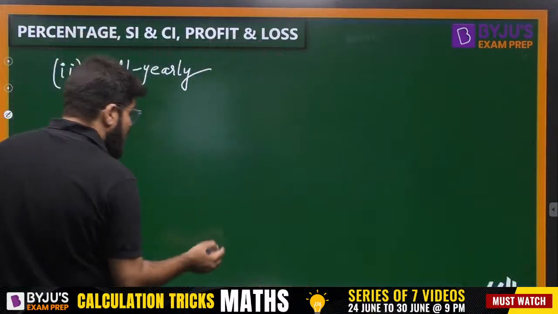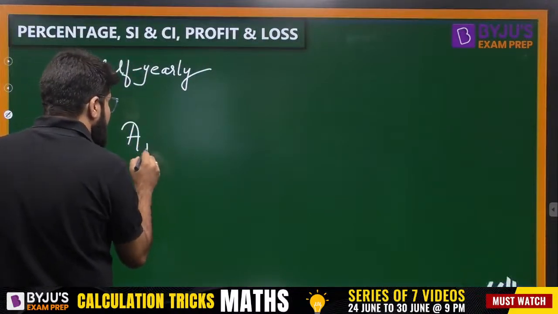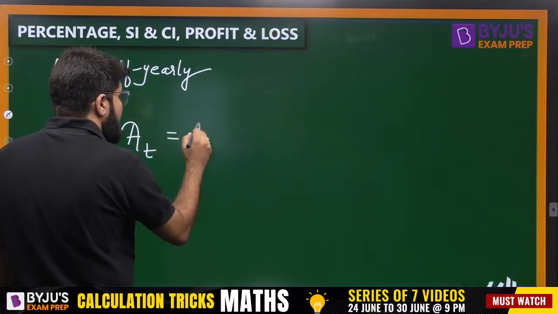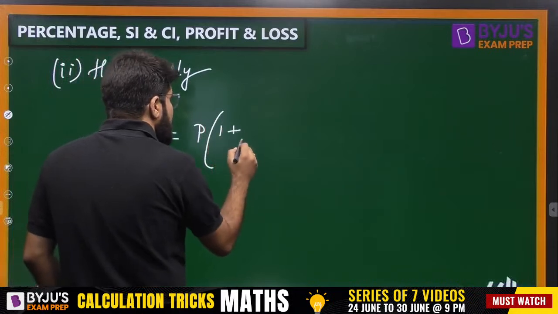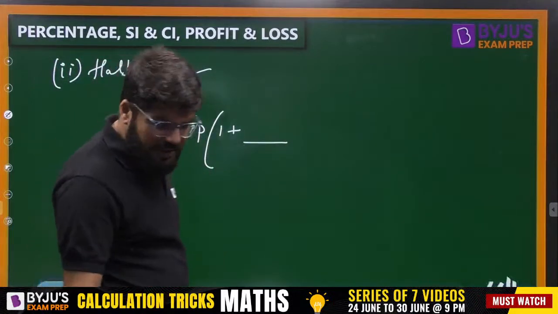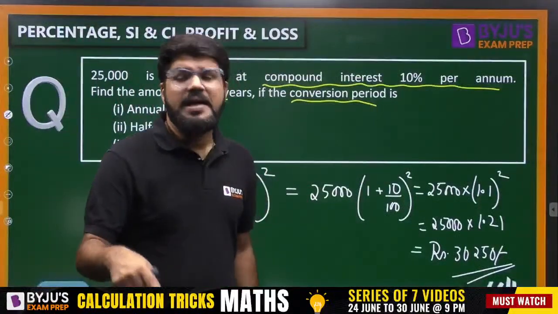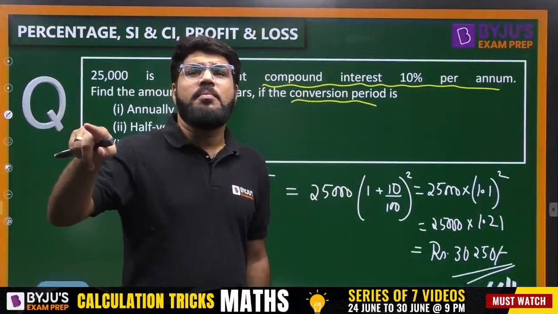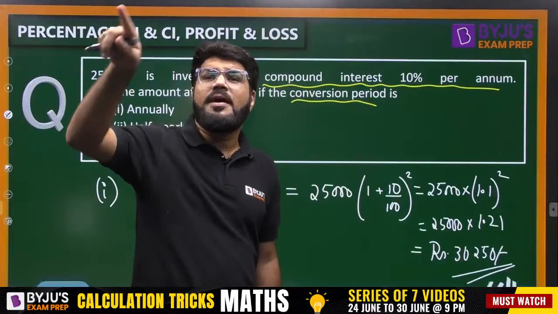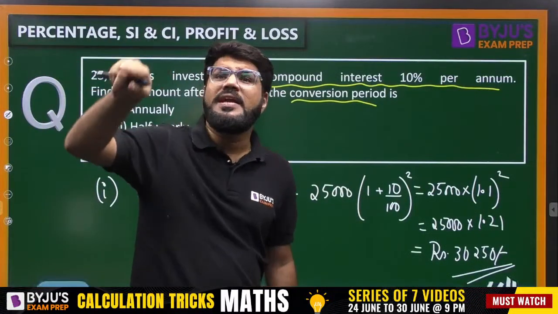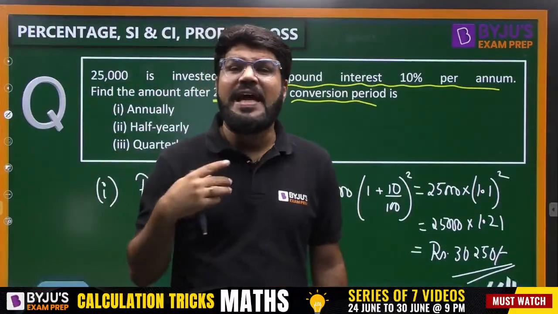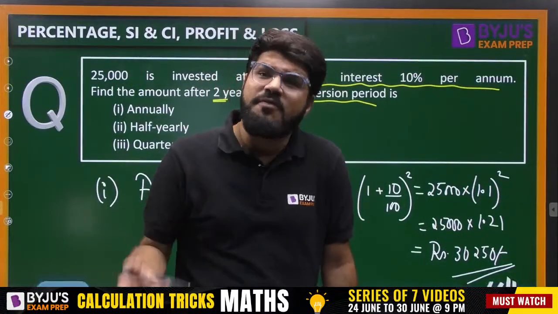So what is the amount at the end of T years? Try to understand. It is P times 1 plus... Now what is the rate of interest given? The rate of interest is 10% per annum, for the entire year. But I am calculating the interest at the end of every half year only.